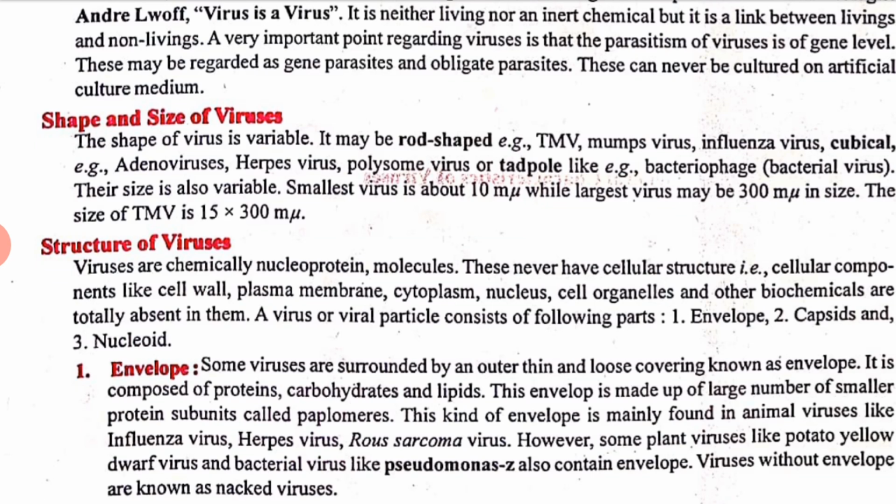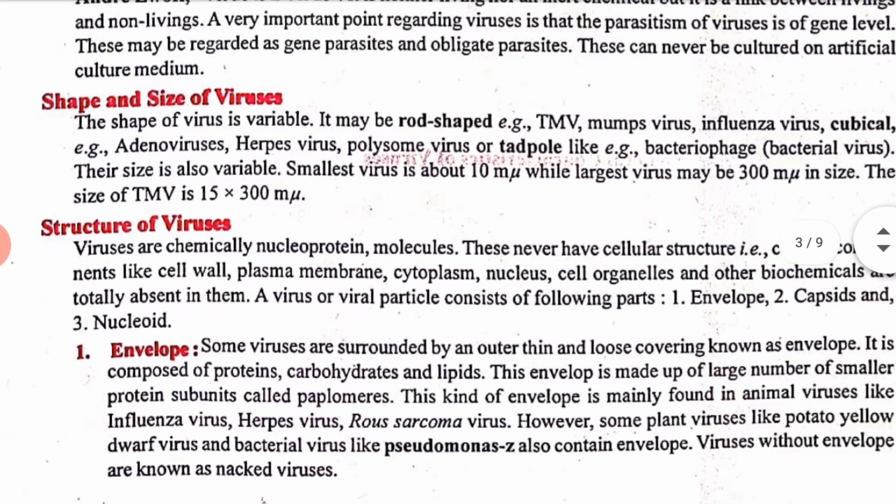Their size is also variable. A small virus is about 10 millimicrons, while a large virus may be 300 millimicrons in size. The size of TMV is 15 by 300 millimicrons in length. Clear?